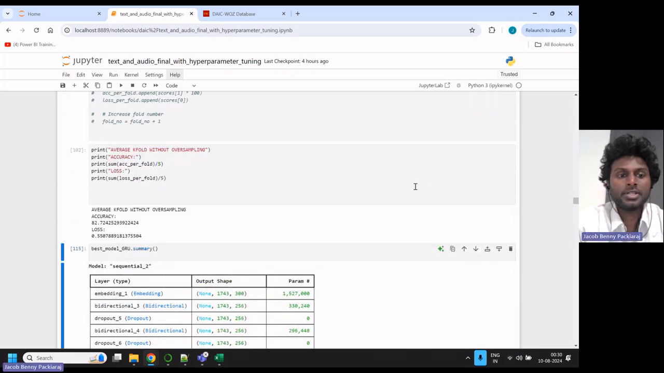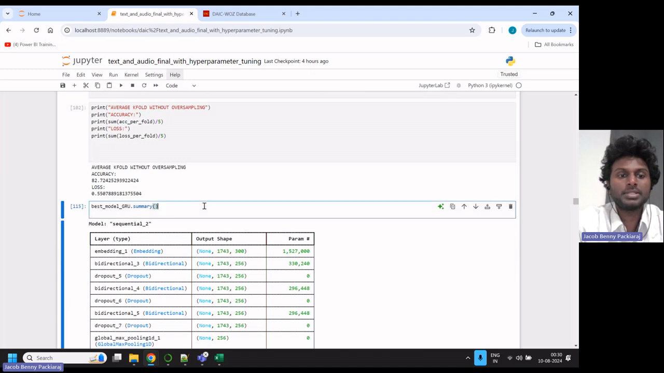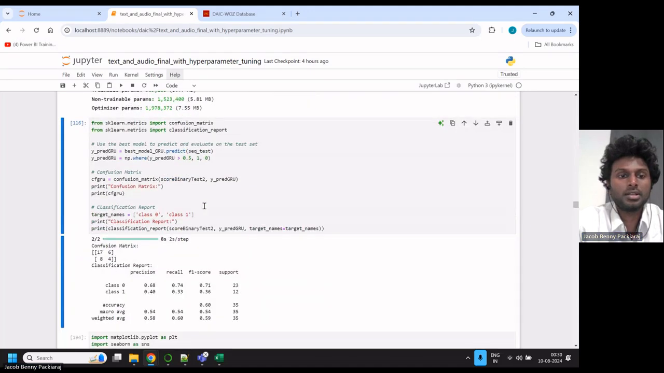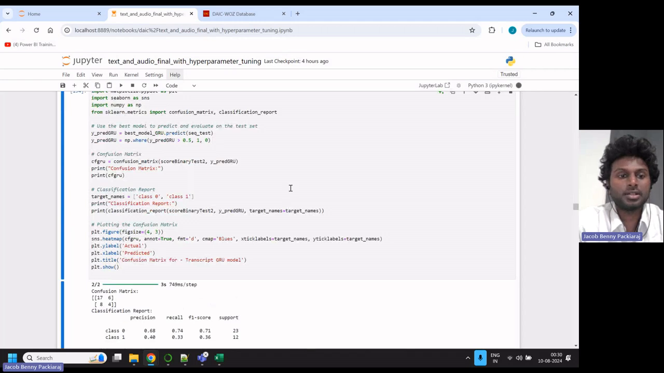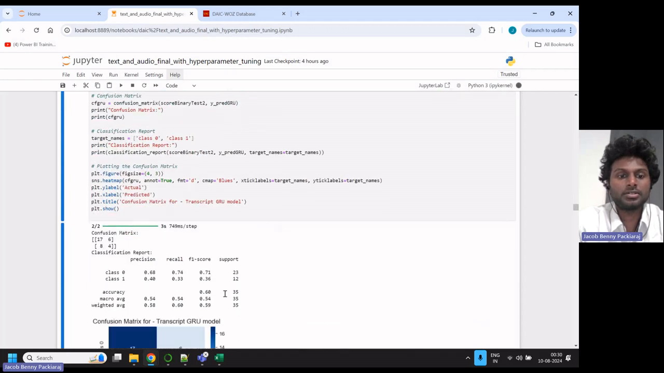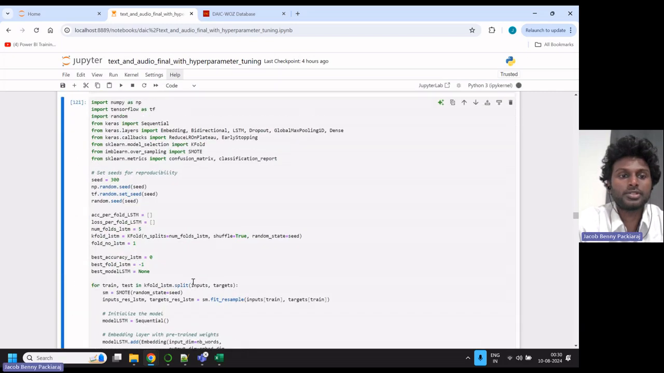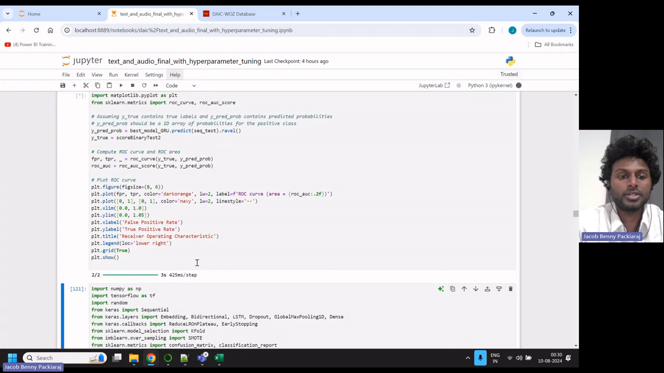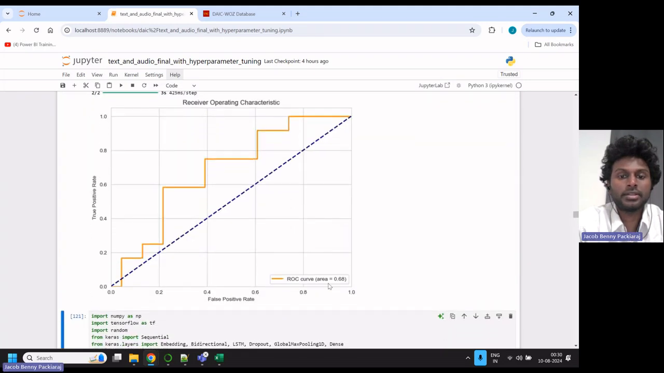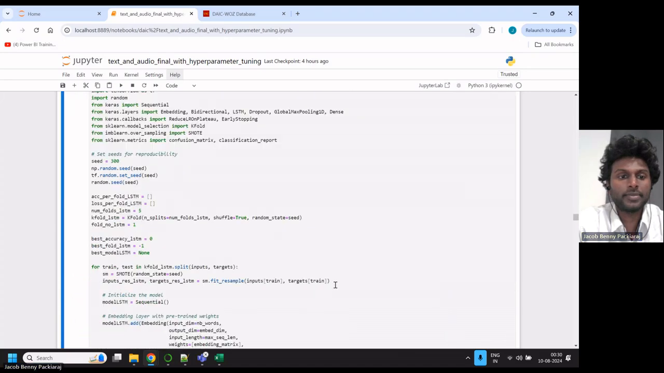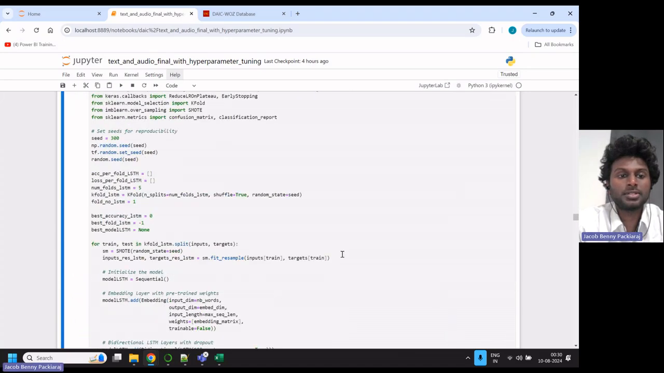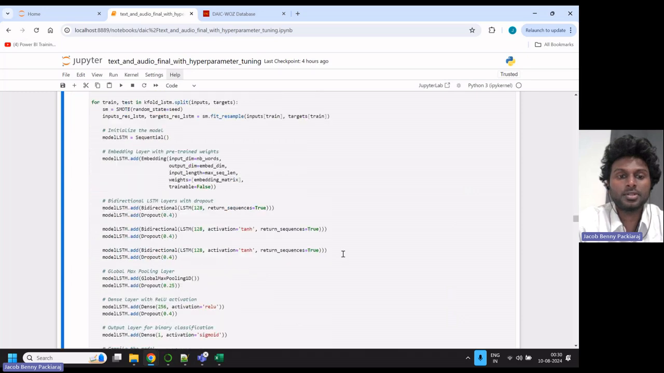The average accuracy of all the 5 folds is around 82%, and this is the best model that we have obtained. This is the confusion matrix and the classification report. Here you could see it has a 60% accuracy to classify the depressed and non-depressed class. Moving forward, this is the ROC curve for the particular model, and the area under the curve comes around 0.68.